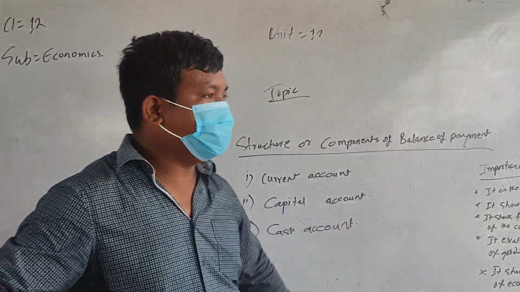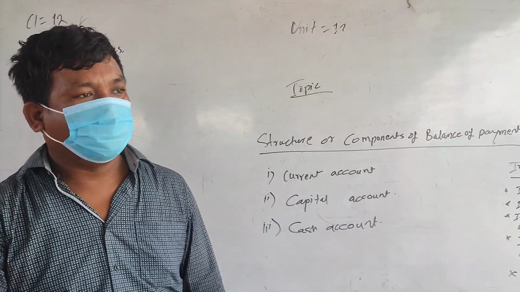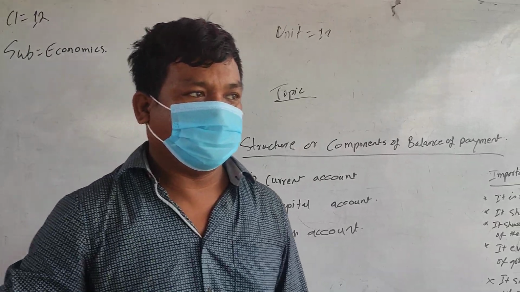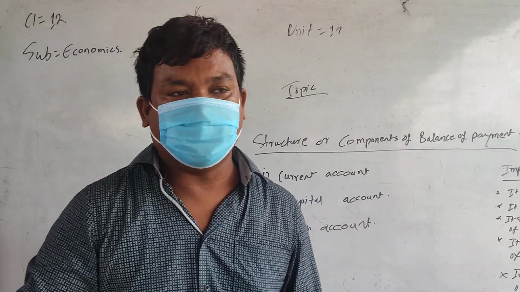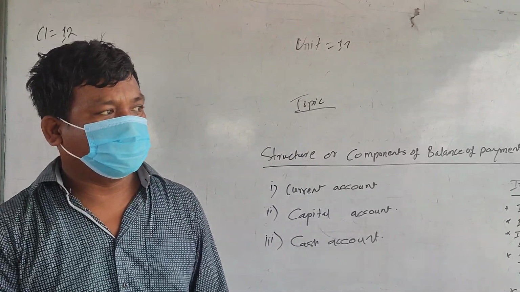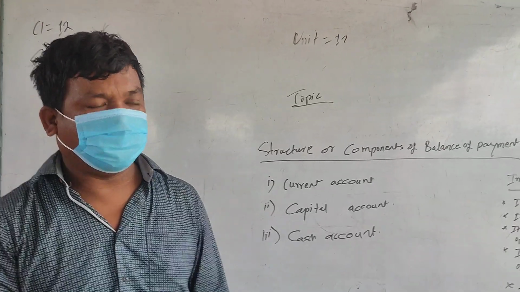Now, the capital account. It is an account which keeps the record of capital investment, capital receipts and capital payments.